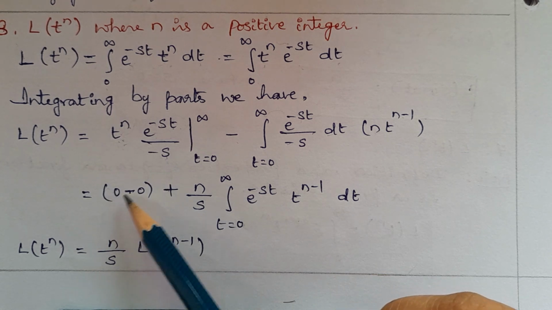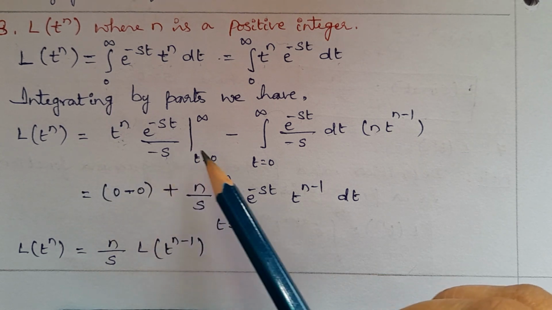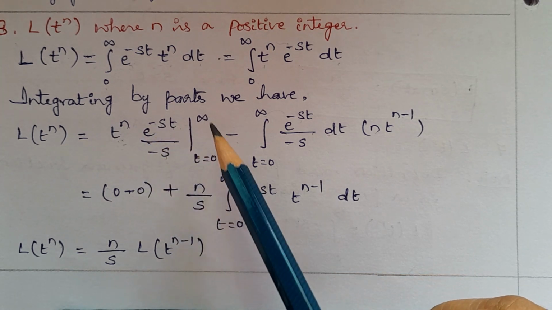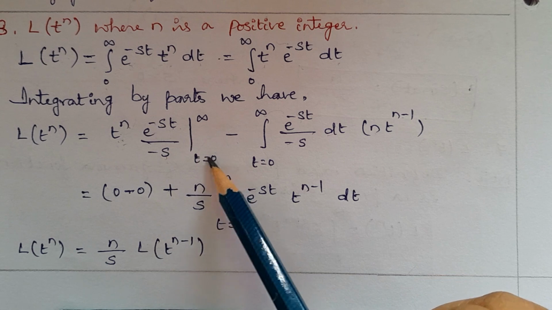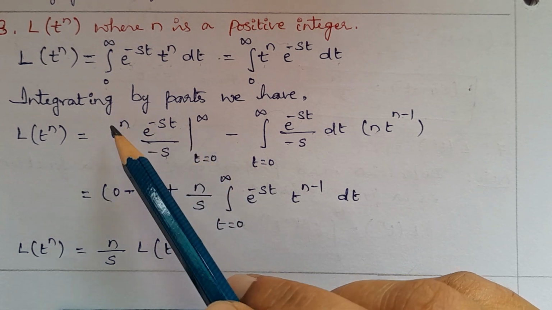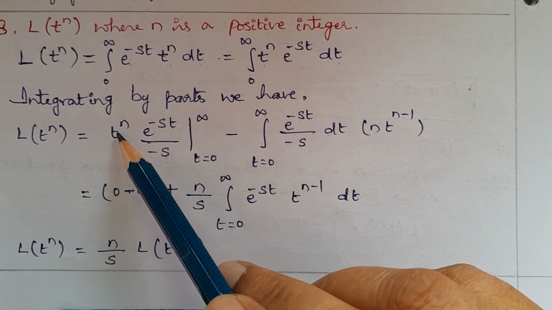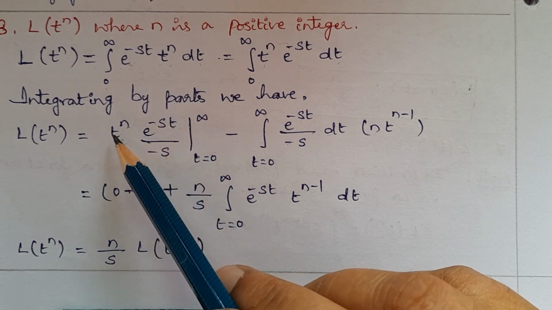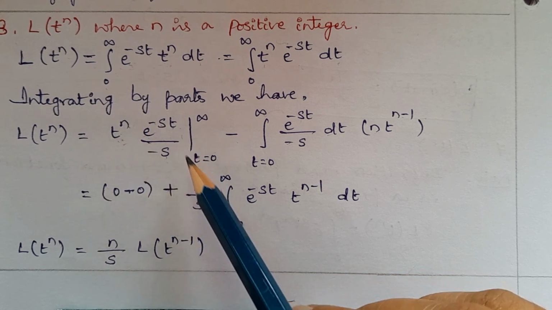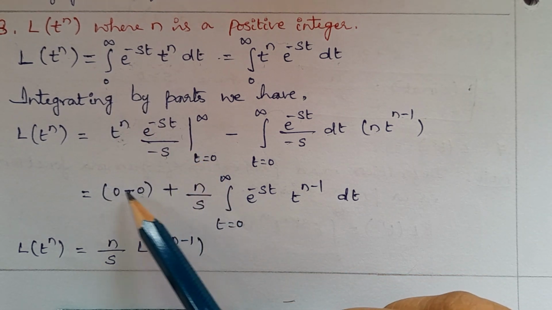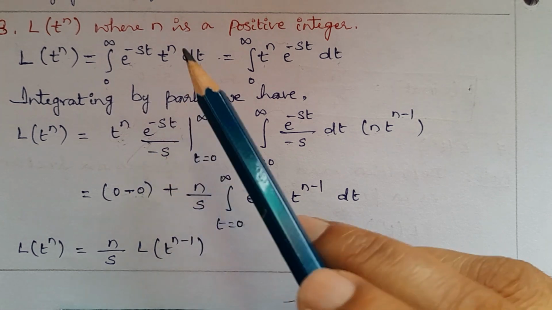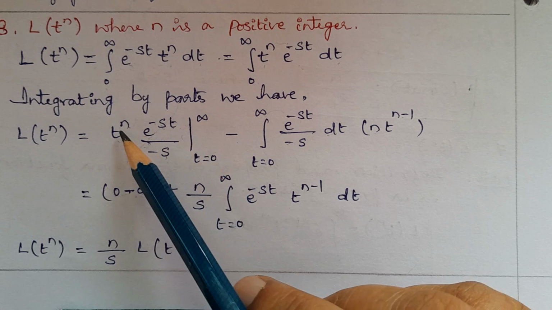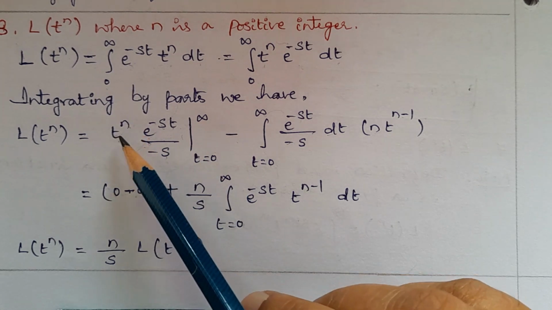So this is upper limit minus lower limit. For t equal to 0, put 0 wherever t is there. Substitute the 0 here: 0 power of n, e power of 0. E power of 0 is 1, but t value is 0, and 0 into anything is 0. So upper and lower limit cancel out. In this, the first term gets cancelled. For the upper limit, e power of minus infinity is 0, and at the lower limit 0 power of n comes.